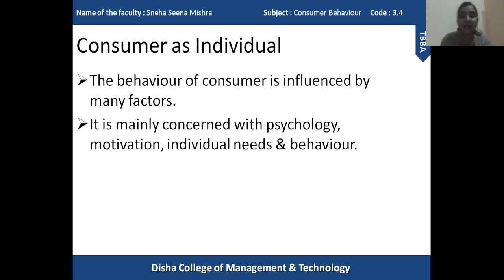Individual behavior and individual need. Behavior means our attitude, our personality. These are the things which influence our buying decision, influence our behavior as a consumer. So these are the factors which influence a consumer in respect of purchase of a product or service, in respect of consumption of a product or a service.